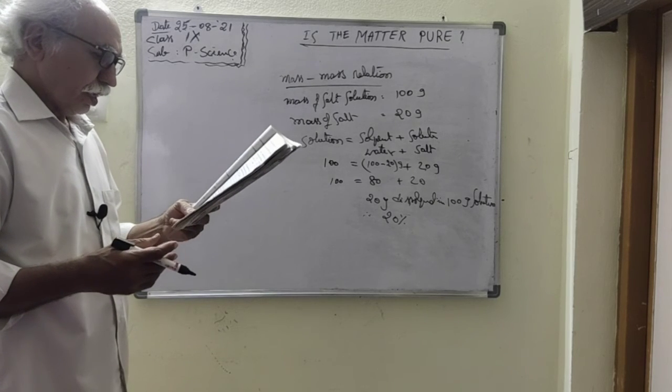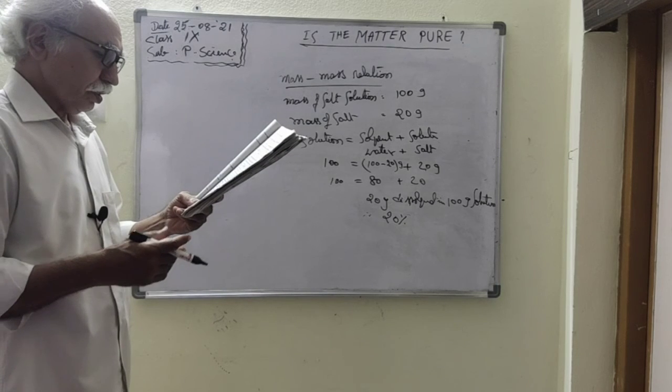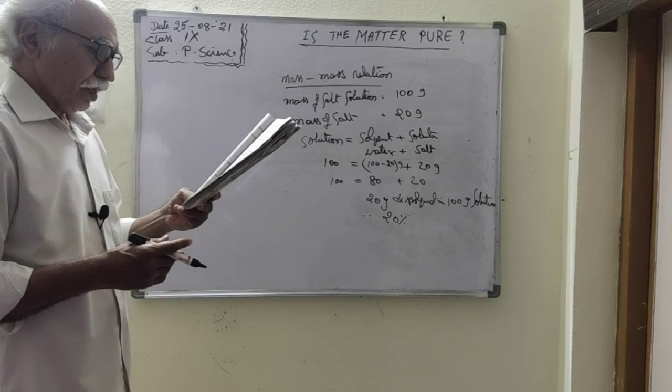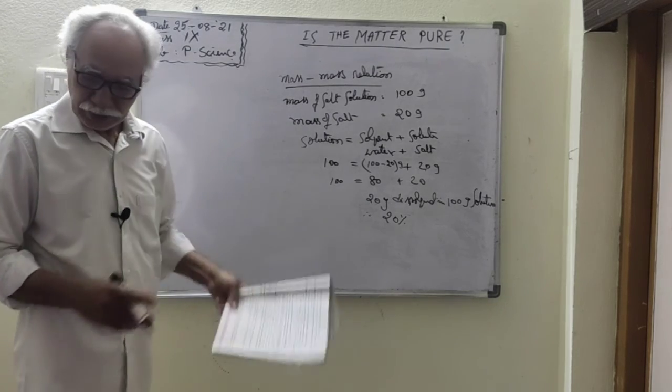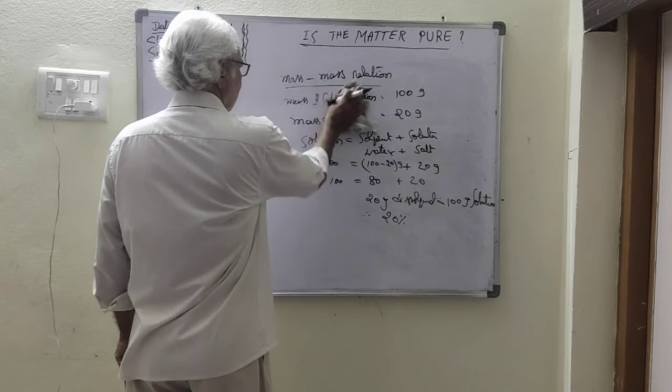Next one. Calculate the concentration in terms of mass by volume percentage of the solution: 2.5 gram potassium chloride dissolved in 50 ml of potassium chloride solution. So, mass volume percentage, let us see.